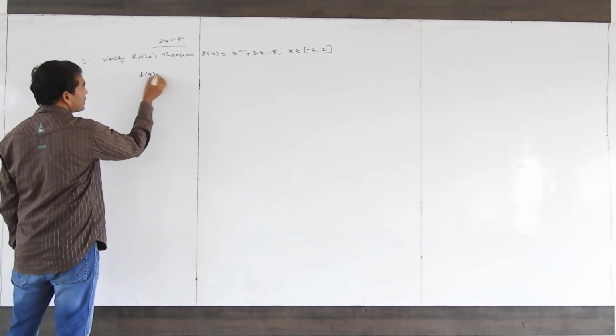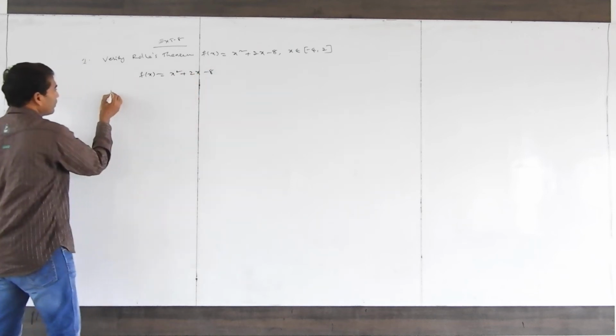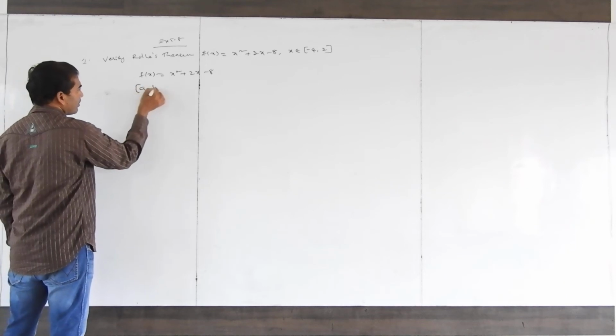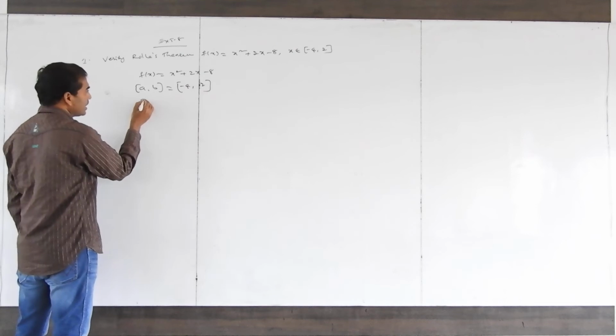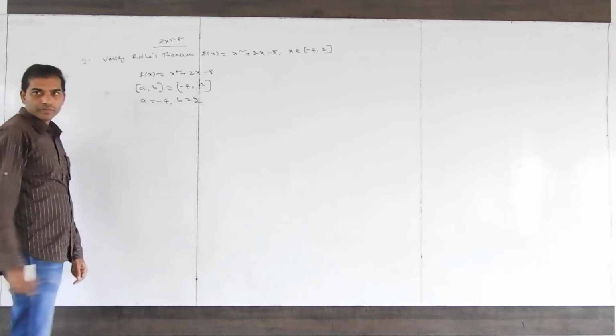To verify, first the interval is given. Closed interval a comma b equal to minus 4 comma 2, means a is minus 4, b is 2.